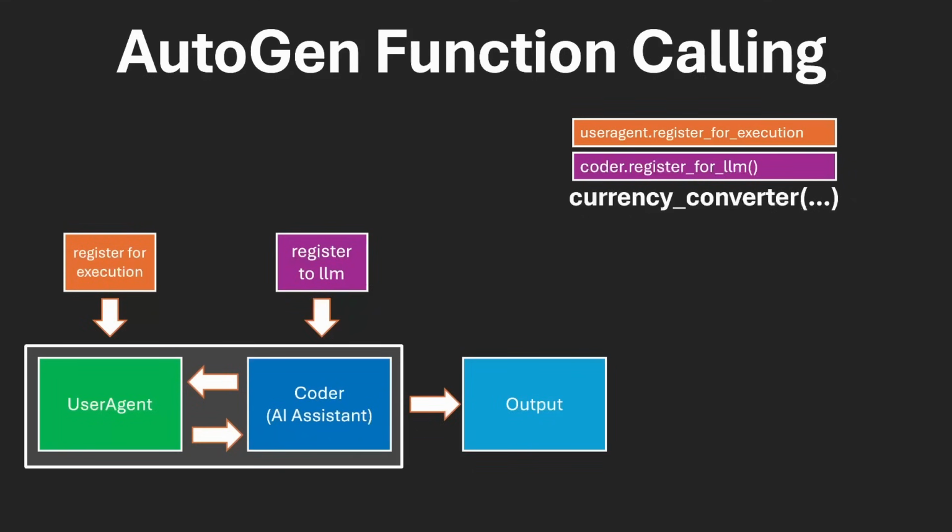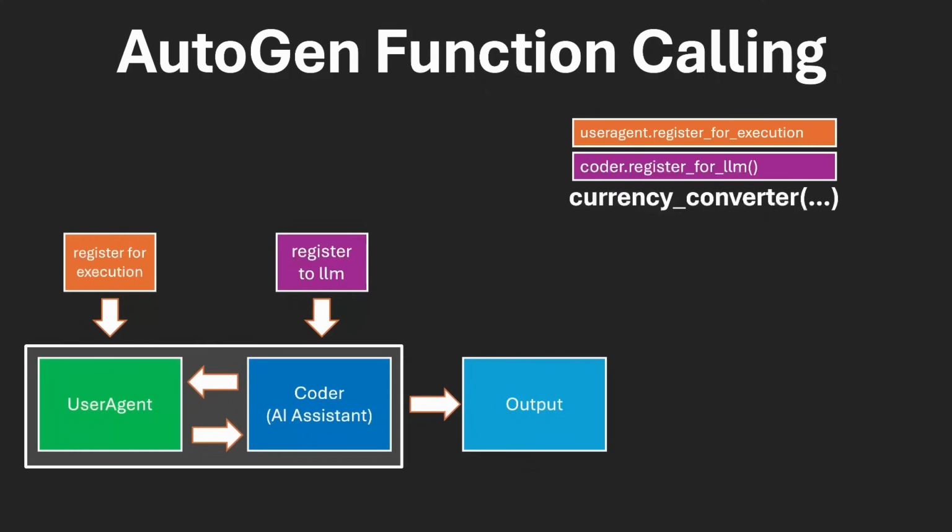So how is function calling going to work with Autogen? Well, in this example, we're just going to have a simple two-agent chat. We're going to have a user agent and the coder, which is just an AI assistant. Now you see some new things here like register for execution and register for LLM. Let me explain. We're going to create a currency converter function. It's just another Python function that we want these agents to execute. How we're going to do that is using Python decorators around the Python function. And two of the decorators that we're going to use are coder.register_for_llm and user_agent.register_for_execution.